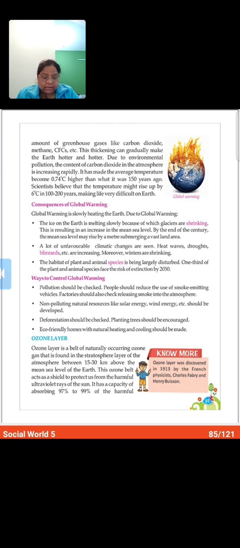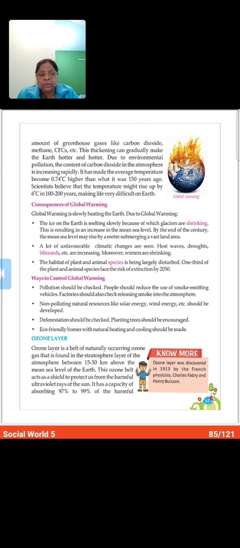So let me read this: ways to control global warming, page number 85. First point is pollution should be checked. People should reduce the use of smoke emitting vehicles. Factories should also check releasing smoke into the atmosphere. Just now I told you, because of factories and all, it should be checked.